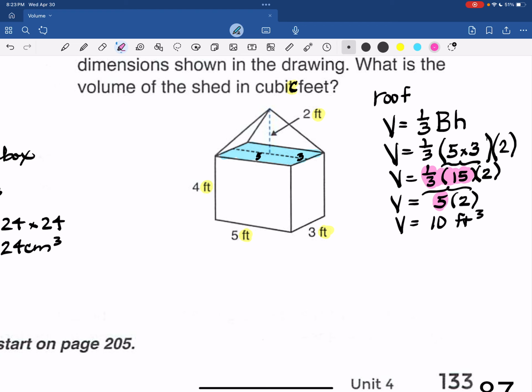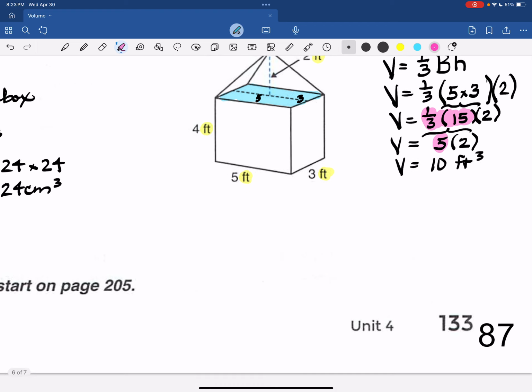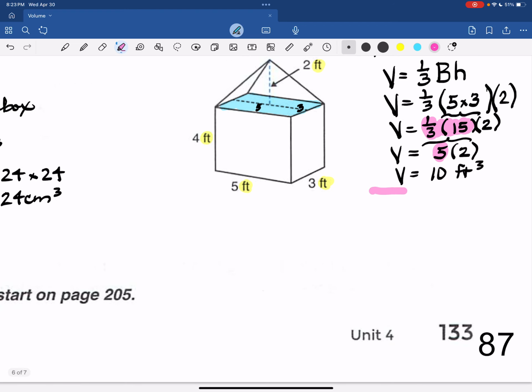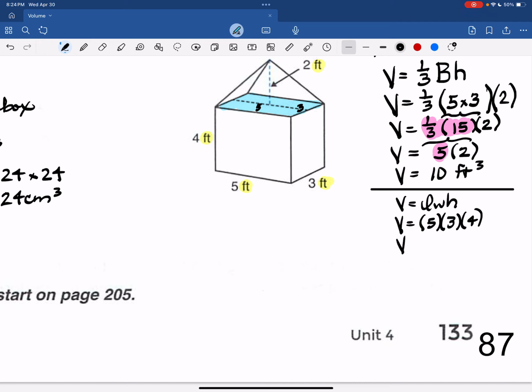We've got to find the volume of the actual rectangular prism. And that one's going to be length times width times height. So we have 5 times 3 times 4. So we have 60 cubic feet.